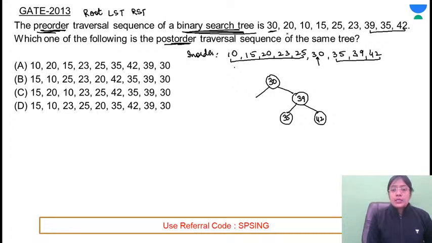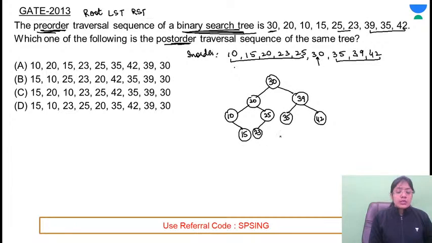Among these elements, the next element we are getting is 20. On the left, we have two elements, 10 and 15. Among these, 10 is coming first, and 15 is on the right of 10. Among 23 and 25, 25 is coming first, and 23 is on the left.